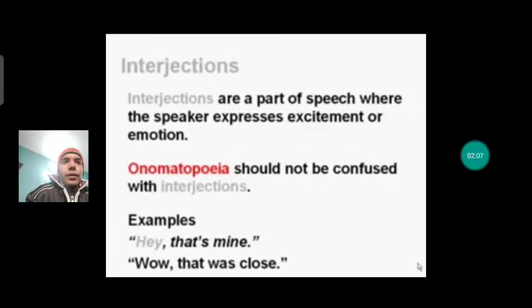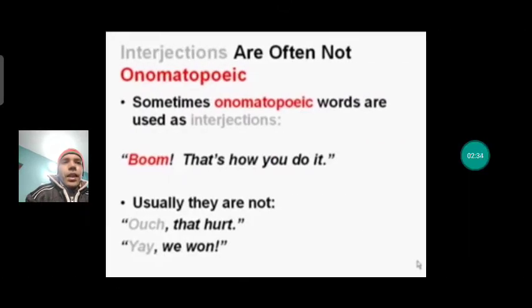Now what we have to remember, children, is that onomatopoeia should not be confused with interjection. Interjections are a part of speech where the speaker expresses excitement or emotion. For example, hey, that is mine, whoa, that was close. But generally interjections are often confused with onomatopoeia. Some onomatopoeic words are used as interjections, but not all words can be used as interjections.